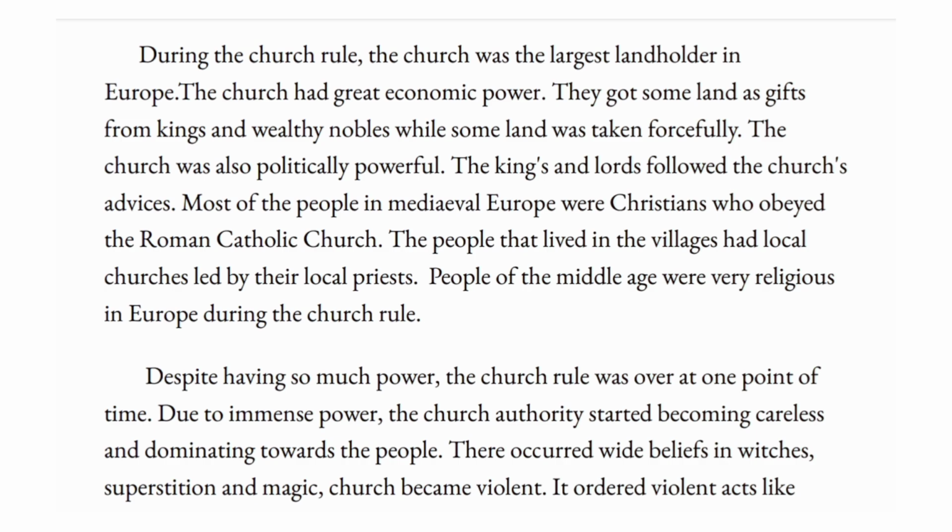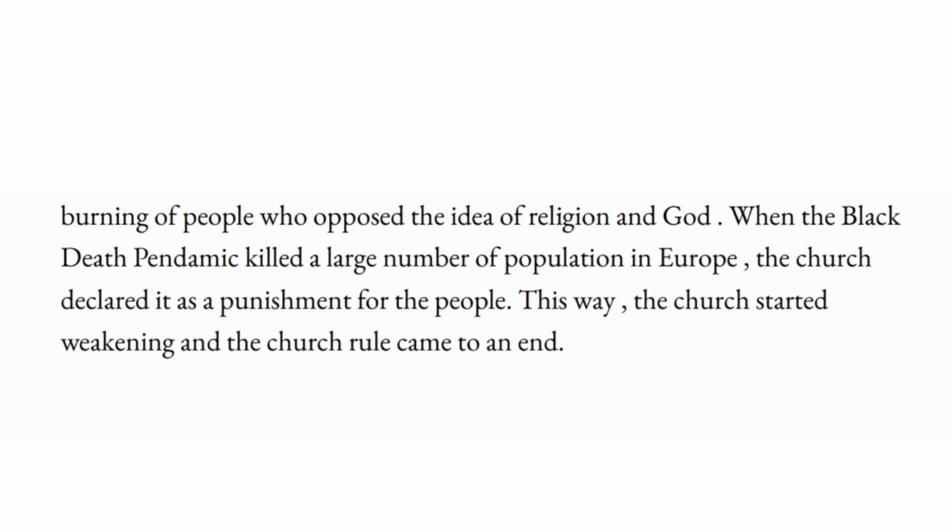Due to immense power, the church authorities started becoming careless and dominating towards the people. There occurred wide beliefs in witches, superstition, and magic. The church became violent. It ordered violent acts like burning of people who opposed the idea of religion and God. When the Black Death pandemic killed a large number of the population in Europe, the church declared it a punishment for the people. This way, the church started weakening and the church rule came to an end.